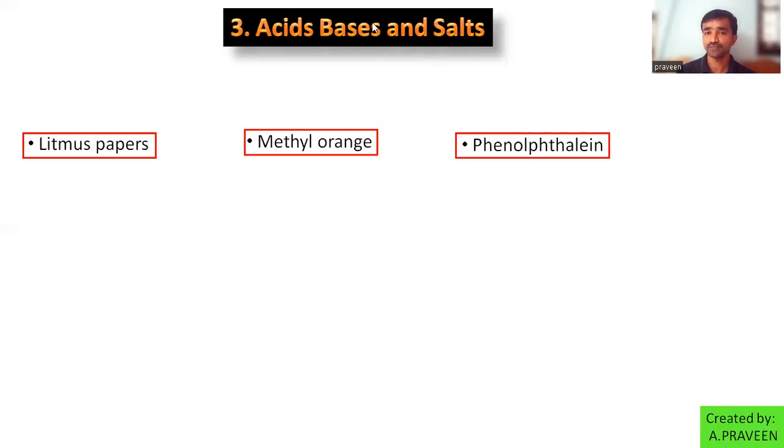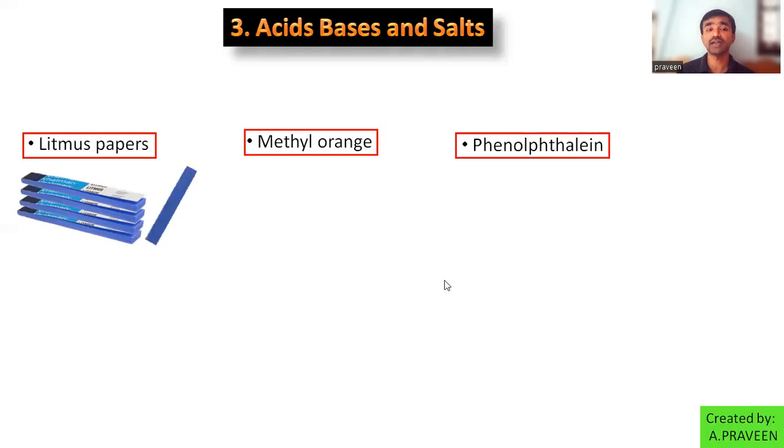Litmus papers are available in two colors. What are they? Blue litmus paper, and the other is red litmus paper. So we have two types of litmus papers, red and blue, right?